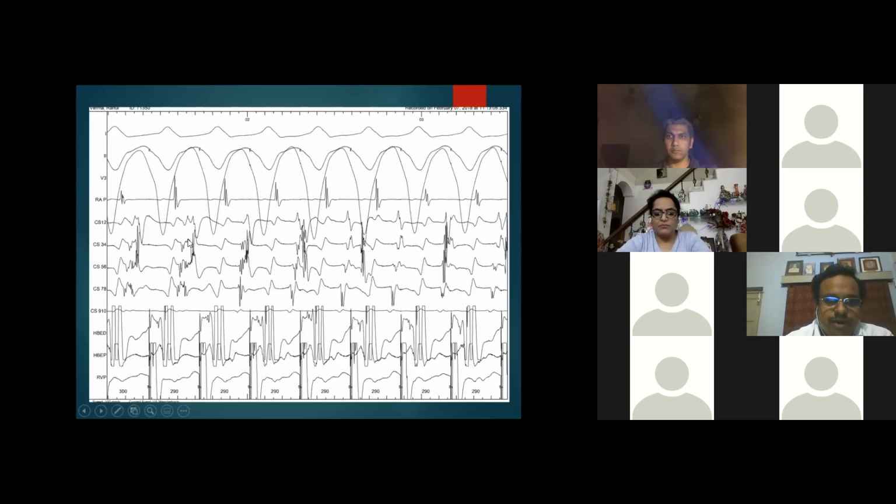When we continued that for some time, after the dissociation of the initial part, these are dissociated CS muscular potentials. The other part, the earlier part of the CS signal, also dissociated, no, not dissociated, it increased. There was a jump in the VA interval.